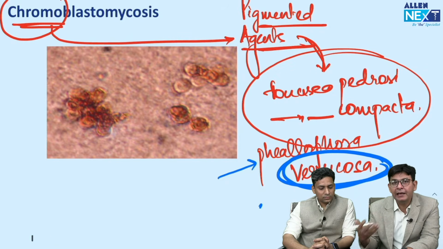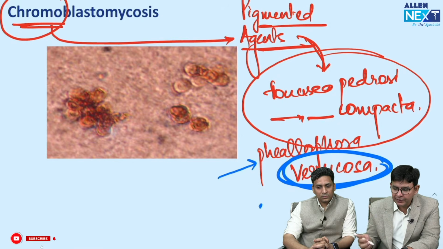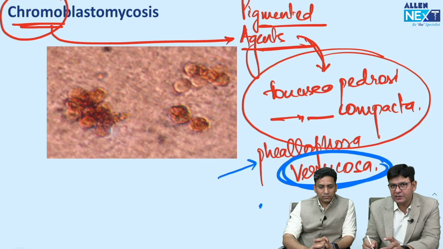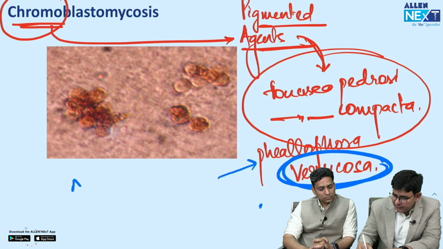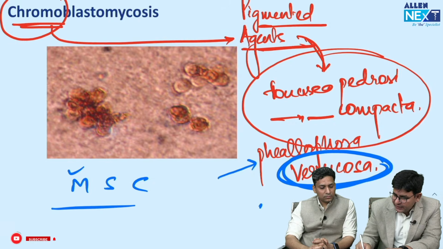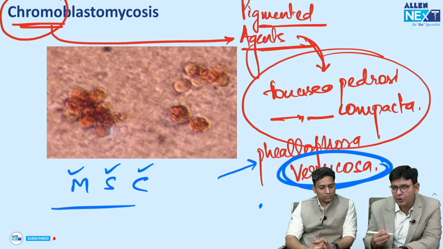Another name of it is what? Dematiaceous fungi. We call them dematiaceous fungi, and all of them are darkly pigmented ones. Besides this, on the biopsy, when you go for the biopsy of the verrucous lesion, you are able to observe this copper penny appearance, also termed as medlar bodies, sclerotic bodies, and it is a copper penny appearance.